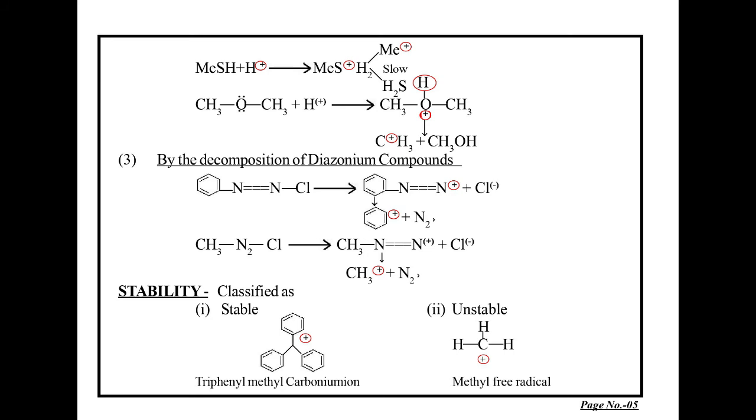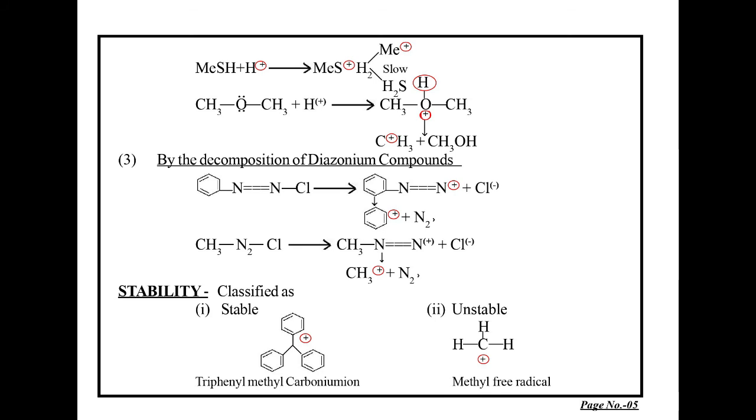Now come to the stability. We all know that stability of two classes, either they can be very stable or they can be unstable. As far as the stable carbonium ion is concerned, the triphenyl substituted carbonium ions are most stable because they are stabilized by the resonance.